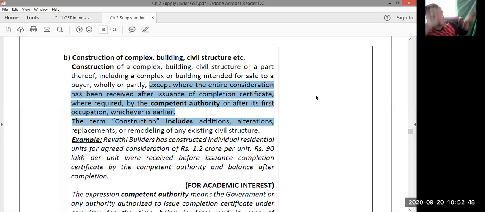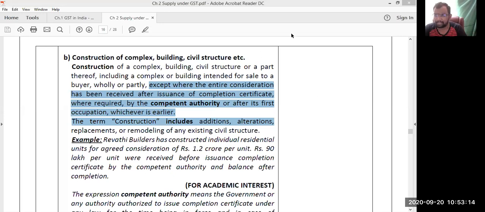There is a construction of an apartment which is already completed. It's a new apartment which has already been given a completion certificate and it is in ready to occupy stage. I've gone there, seen one 2 BHK flat and I purchased it. Now, does this amount to supply of goods? Of course, we should treat it as neither supply of goods nor supply of services. It's purely purchasing of an immovable property, and immovable properties are outside the definition of goods. So not liable to GST.